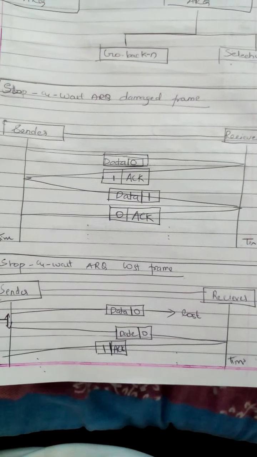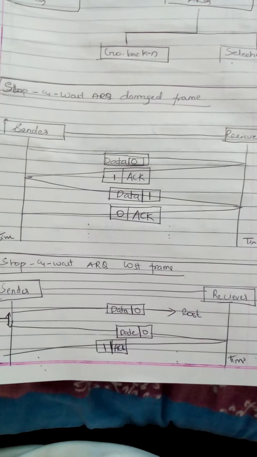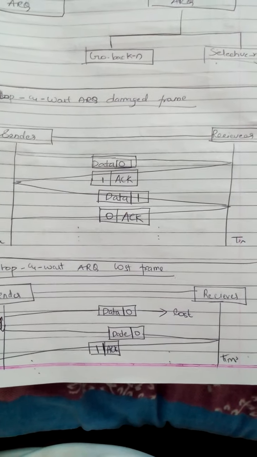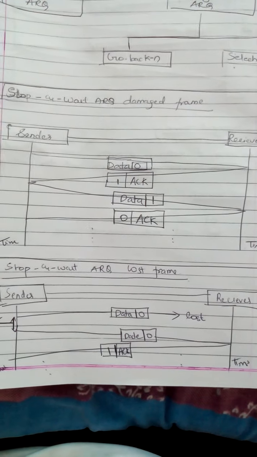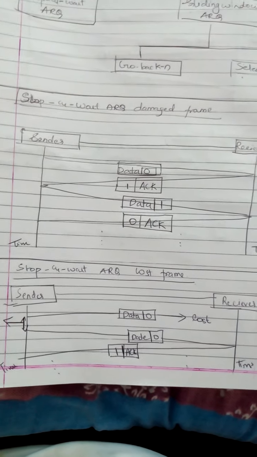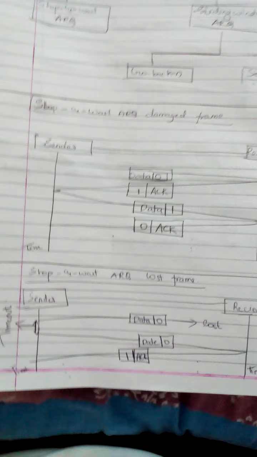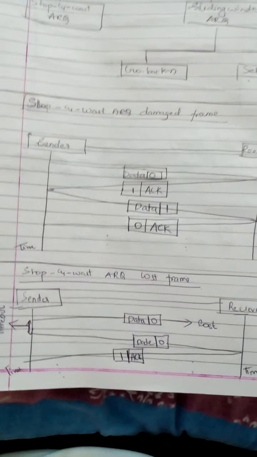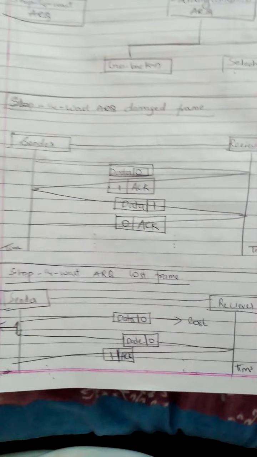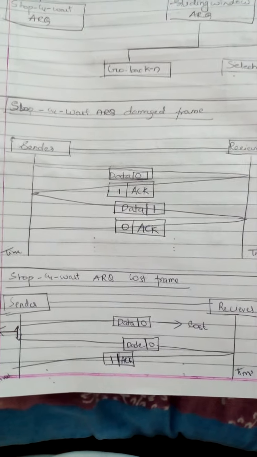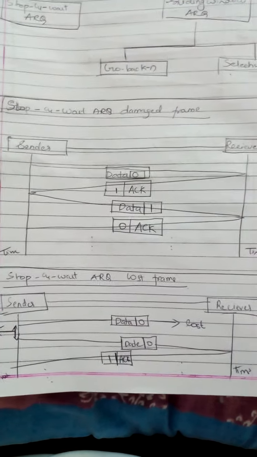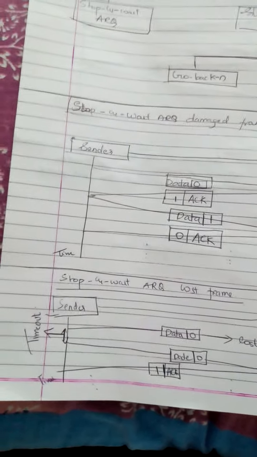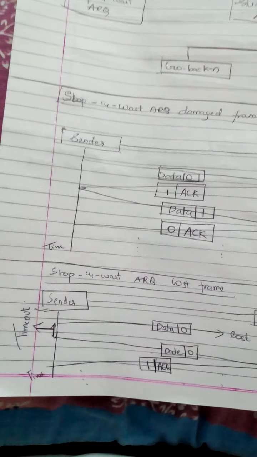So when the receiver does not acknowledge within the timer's time, the sender sends the data again. This time it is received and acknowledged: data 0, ACK 1, then ACK 0 and data 1. This time difference is known as the timeout.